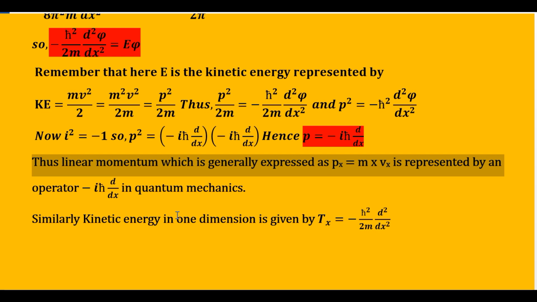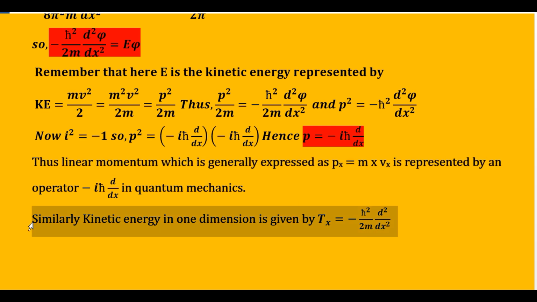In the same way, in quantum mechanics, you have already derived an operator for kinetic energy. In quantum mechanics, the symbol for the operator for kinetic energy is Tx, and it is now represented by minus h cut square upon 2m d square by dx square.